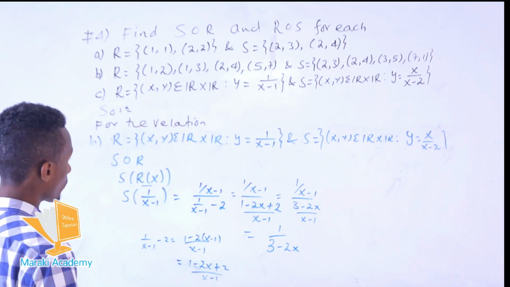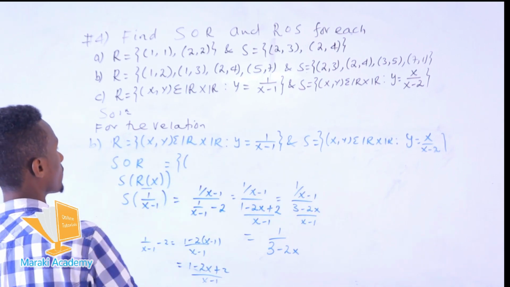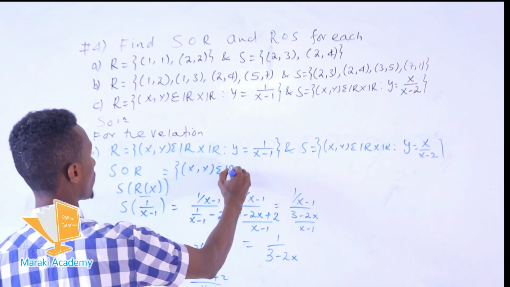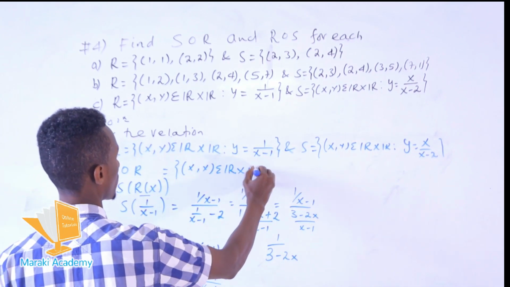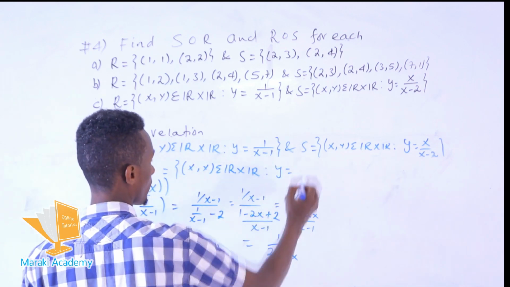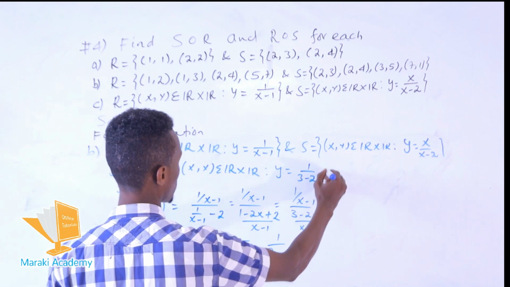So our composition function can be defined as the collection of x, y, an element of the Cartesian product of real numbers with real numbers, such that y is defined by 1 over 3 minus 2 times x.